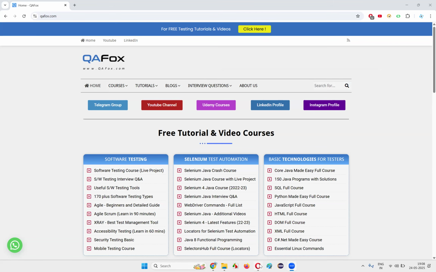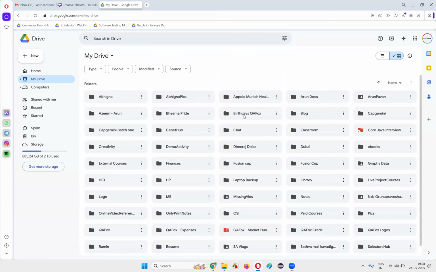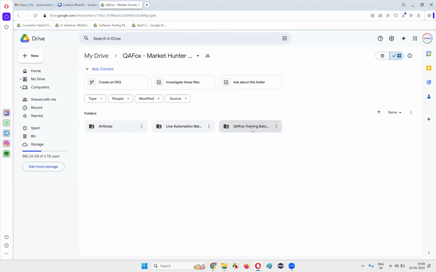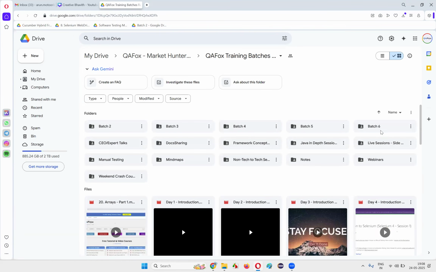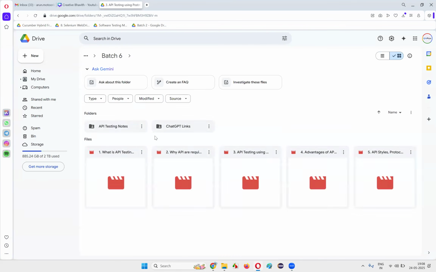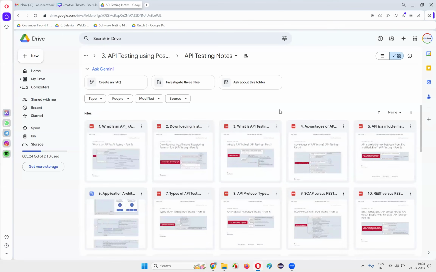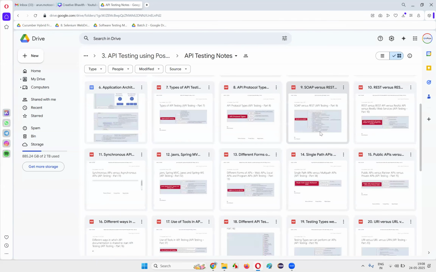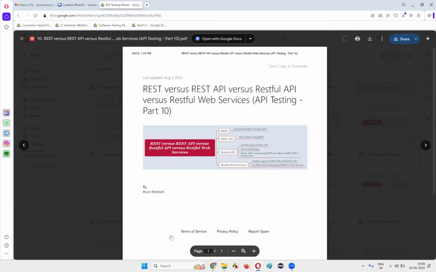Regarding today's session, let's go to the location here and get started. I'll be opening the notes for you. In the previous session, I covered the different API styles, protocols, or architectures, whatever you call them, and explained the difference between the SOAP and REST API styles. Now, in today's session, I'm going to cover the next item.